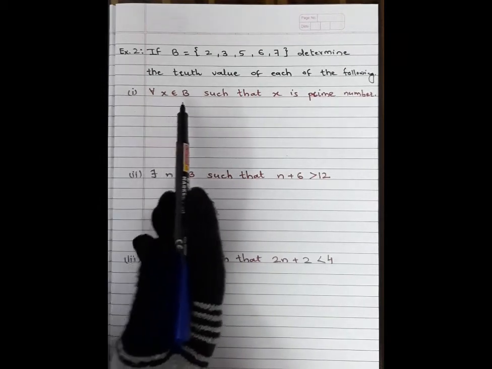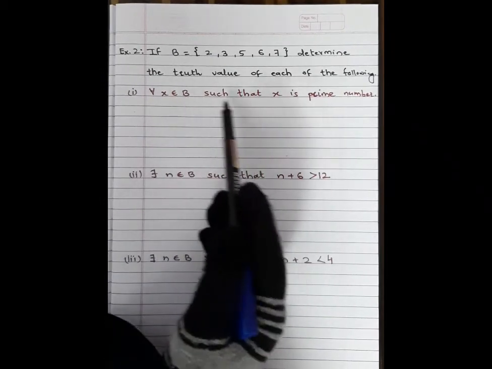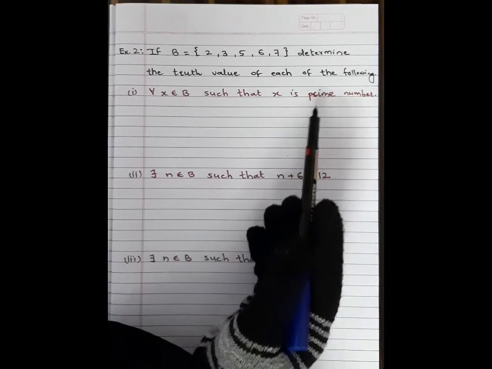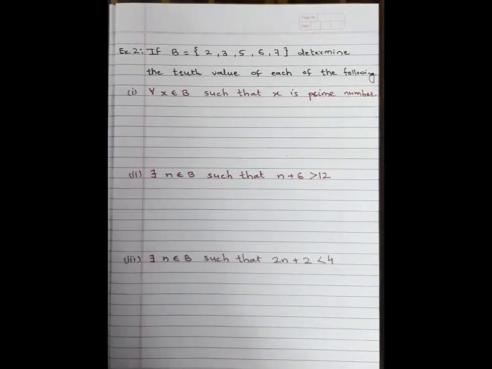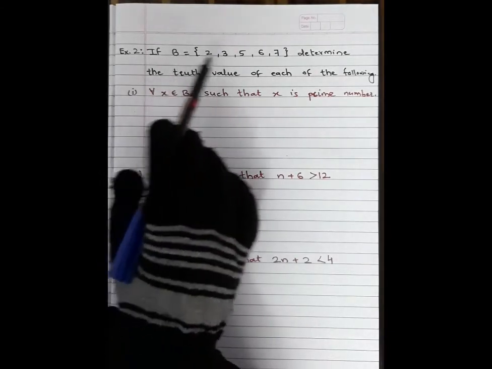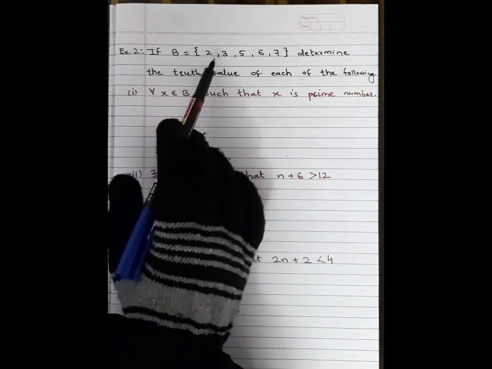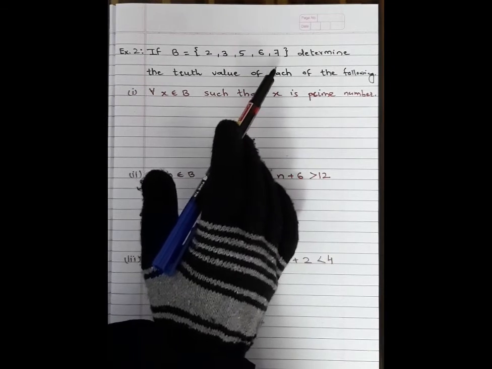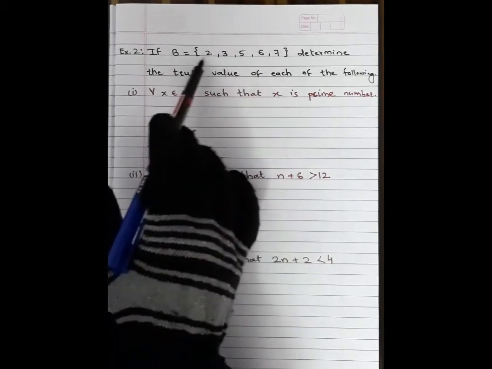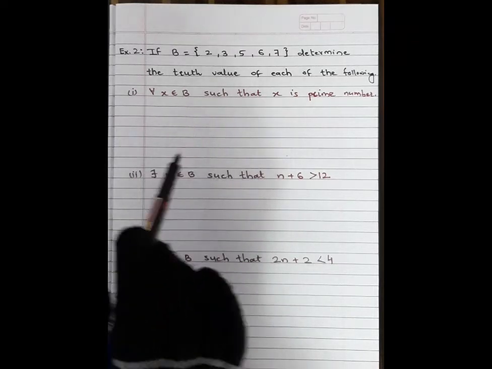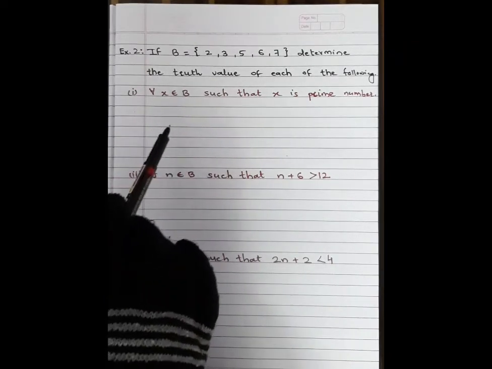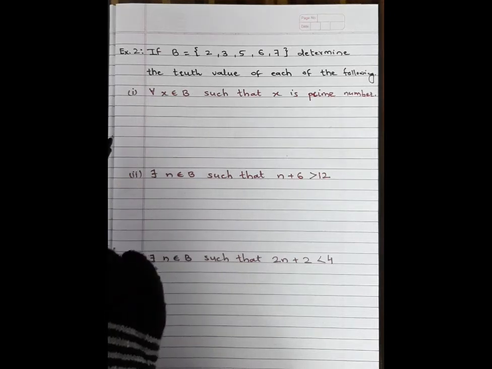For all x belongs to B such that x is a prime number. Students, here set B is given as 2, 3, 5, 6, 7. In set B, 5 numbers are there. And here determine the truth value of the given condition.